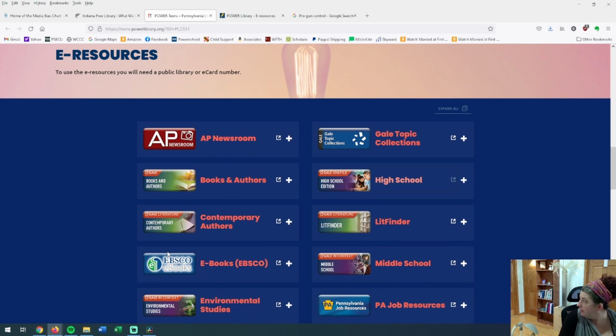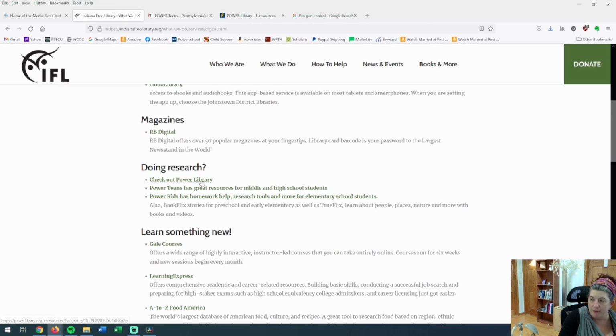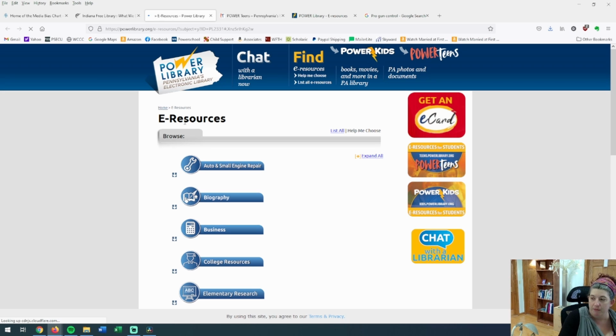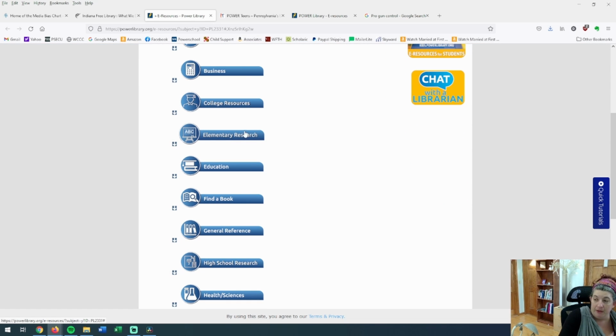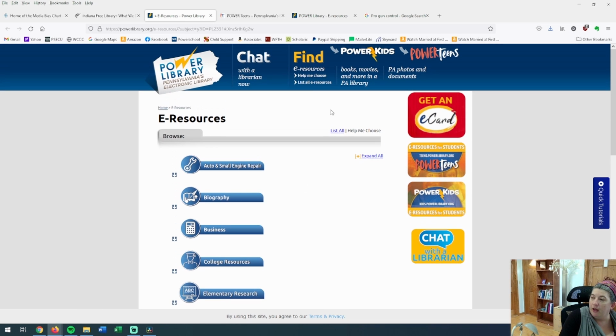I would also highly recommend EBSCOhost. It's also called Academic Search. If we go out of the teen here and go to the regular one, I would recommend you go both places. I'm going to list all my, and this is nice. I didn't know they did this. It helps me with elementary school research. If you have younger brothers and sisters, there you go.